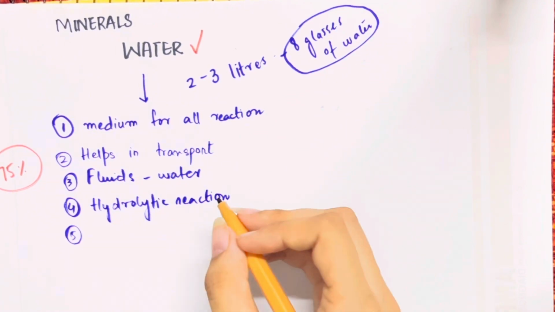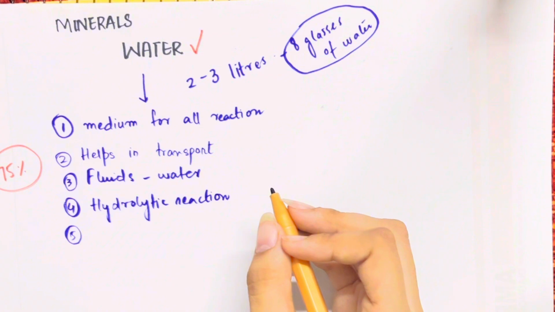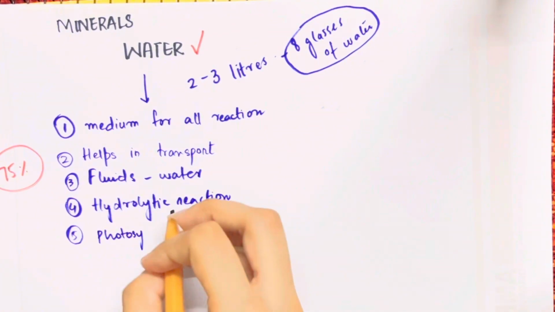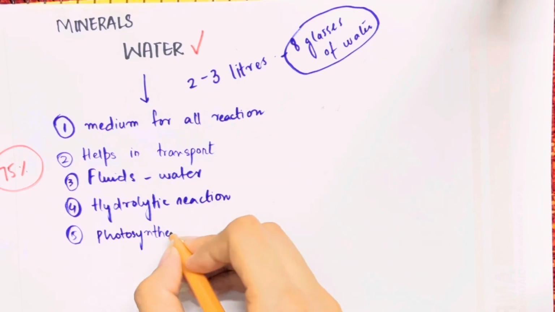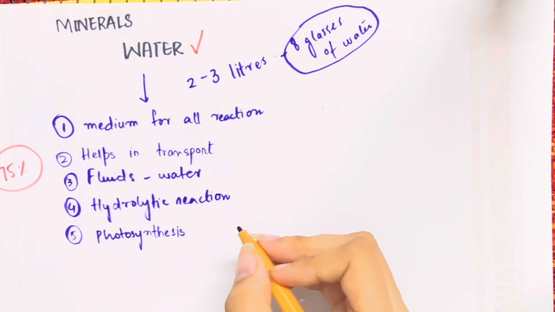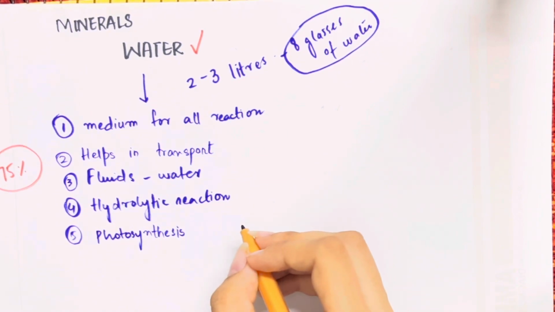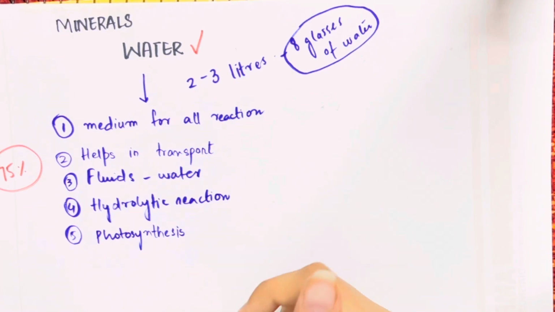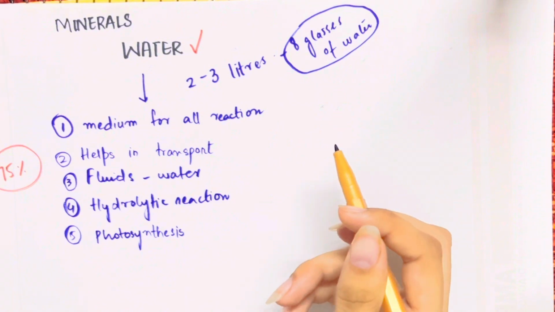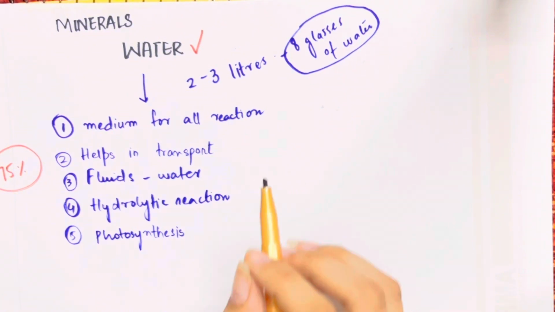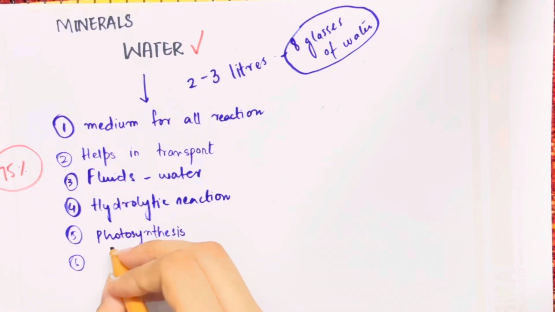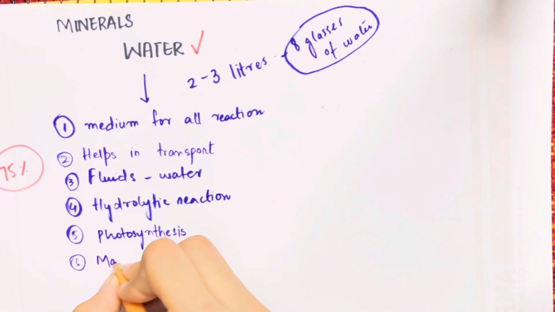Other than that, plants also need water in very large quantity for the process of photosynthesis. Photosynthesis is a process through which the plant makes its food, the glucose, by the conversion of energy. In that process, water plays a very important role. All right. It also helps in regulating the body temperature in the animal body. When you talk about the main function of water, it is homeostasis, that is, it maintains the body temperature.